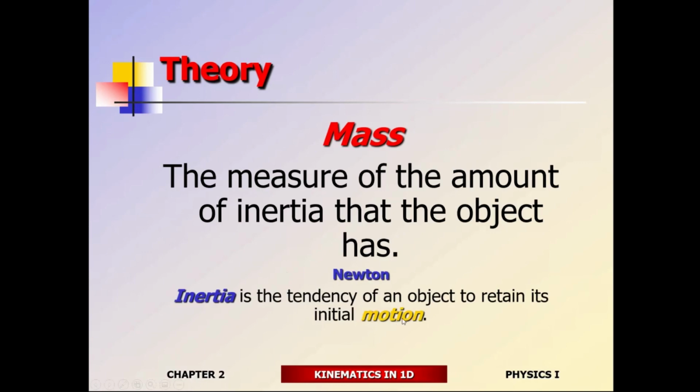Inertia is the tendency of an object to retain its initial motion, which means the tendency of an object to retain its velocity, which means the tendency of an object to retain its speed and the direction of that speed. The more massive you are, the bigger that tendency is. The train has a much bigger tendency to go in a straight line at a constant speed than a fly does, because the train is a lot more massive.